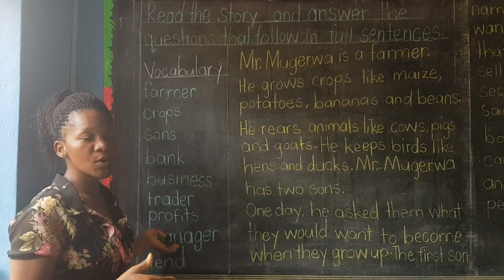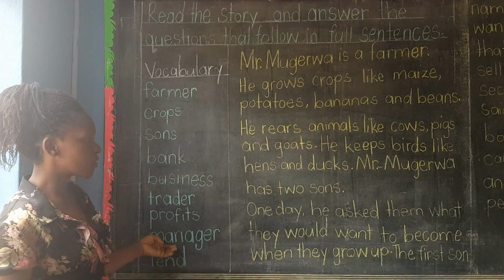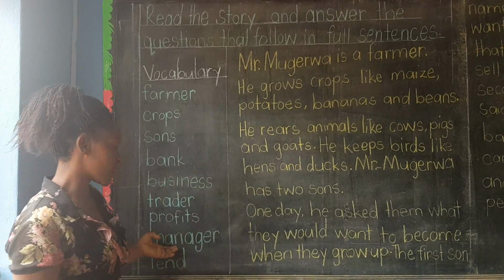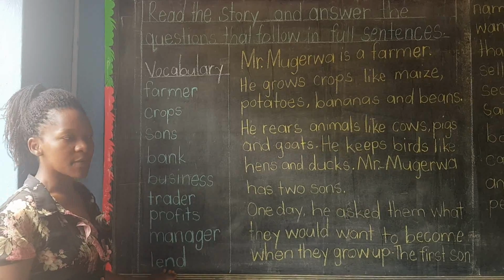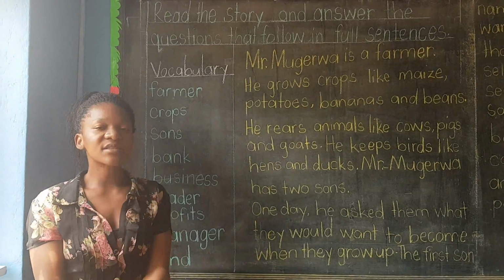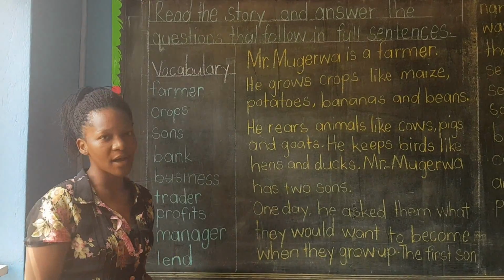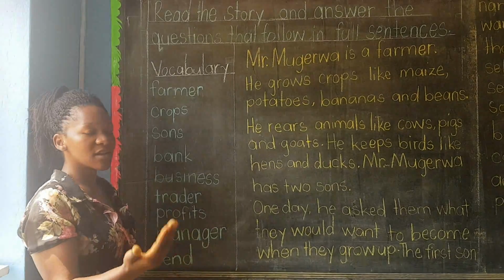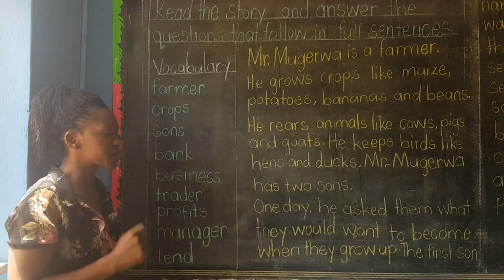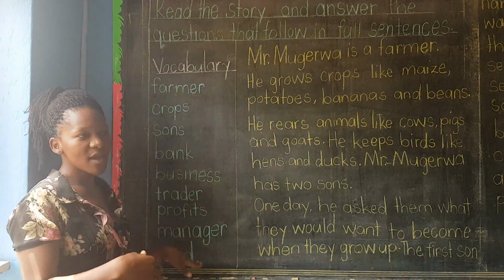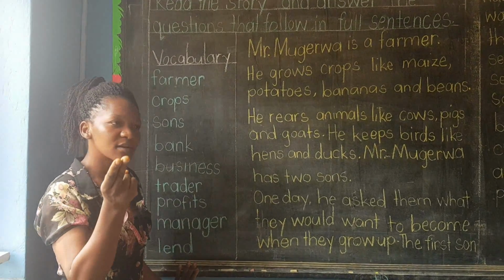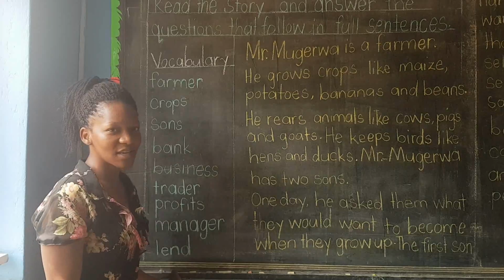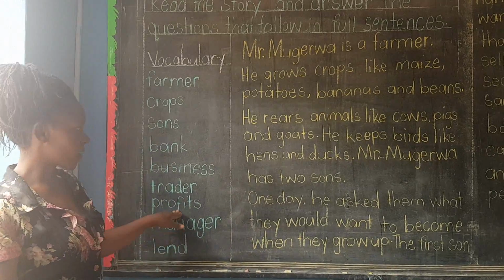Manager. A manager is a person who heads a company. So here we're going to look at the bank manager, a person who heads a bank, who leads other workers. Then we look at the word lend. Lending is giving somebody something that he will use and then bring back. Sometimes when you say, I'm lending you my money, when you bring it back, you have to put for me some profits. Maybe I lend you 1,000, but you have to add a profit of 200 shillings. Then you come and give me 1,200 shillings. So that's what we call lend and that's what we call profits.